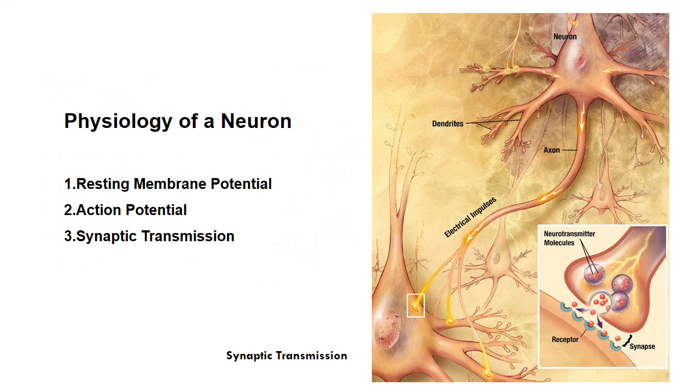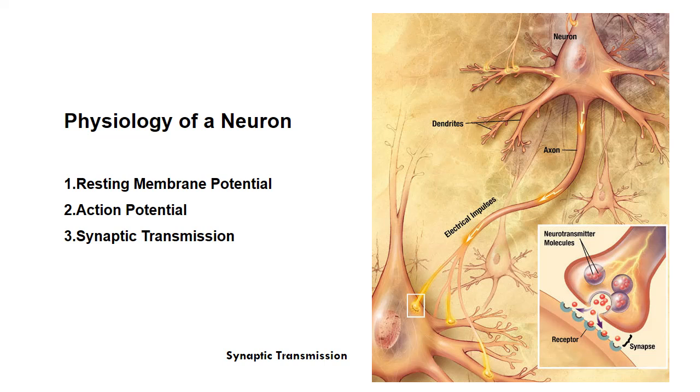Physiology of a neuron. Neurons communicate through electrochemical signaling via the following processes. Resting membrane potential. When a neuron is not transmitting a signal, it maintains a resting membrane potential due to the distribution of ions across its membrane. The inside of the neuron is negatively charged relative to the outside. Action potential. When a neuron is stimulated, voltage-gated ion channels open, leading to a rapid influx of sodium ions, followed by an efflux of potassium ions. This electrical impulse travels along the axon.